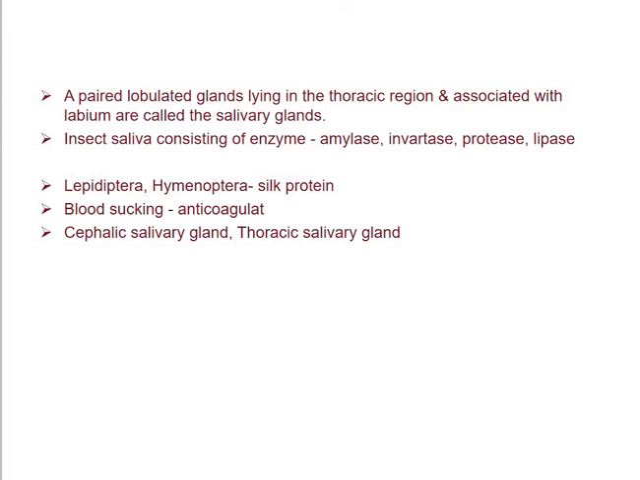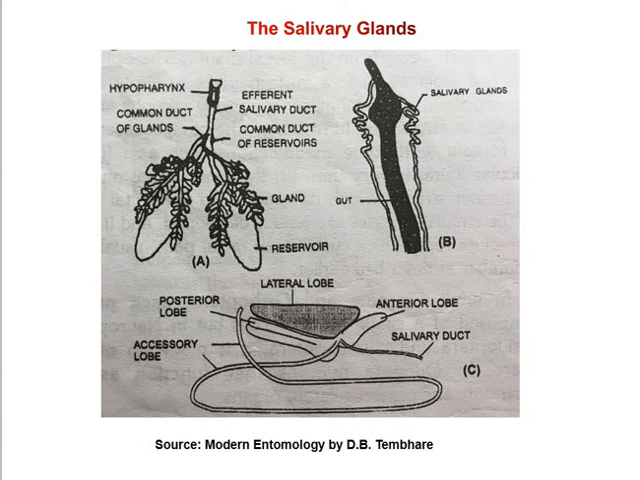Here you can see the structure of the salivary glands. The paired salivary glands lie at the lateral side of the thoracic region. This is the salivary duct, this is the common duct of the reservoir, and here you can see the gland. This is the reservoir or sac-like structure, and the gland opens to the hypopharynx. Here you can see this diagram also.